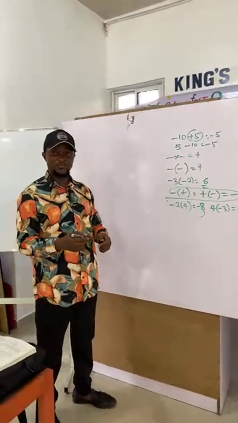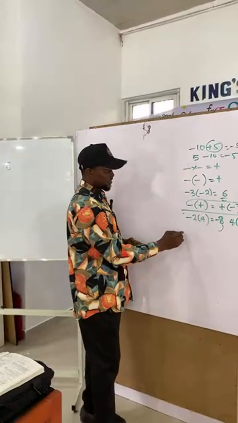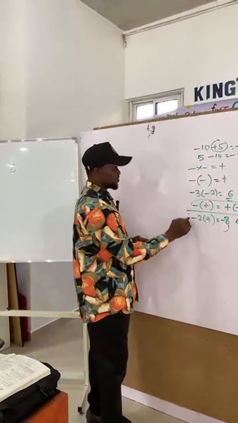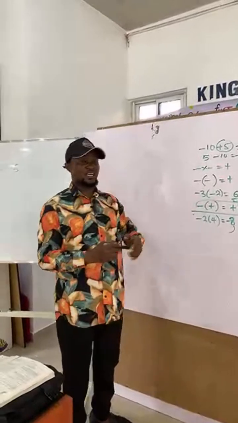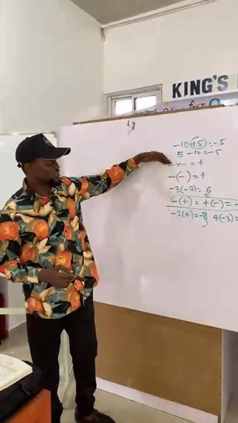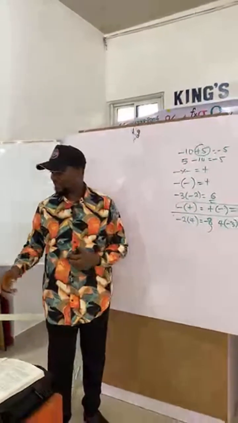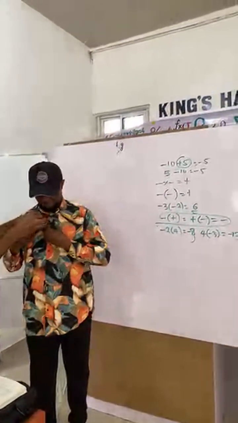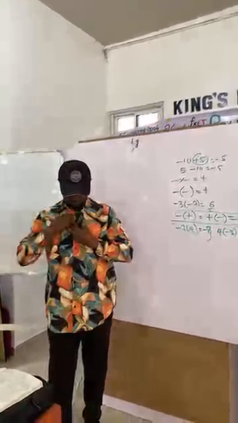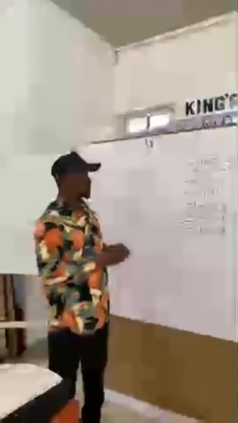So these are addition and subtraction. Let's see how we can also apply the laws of division.